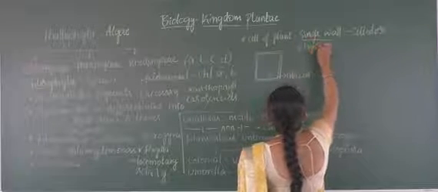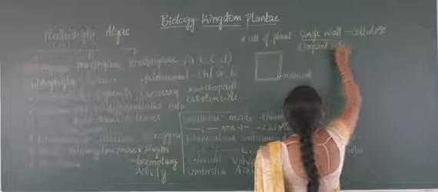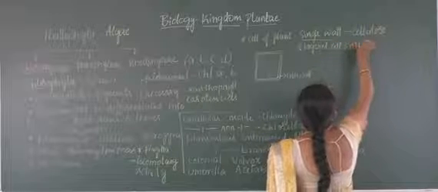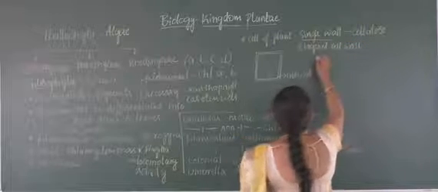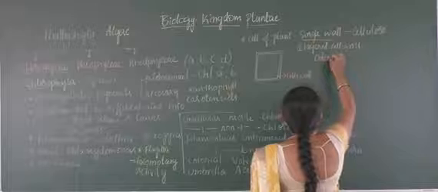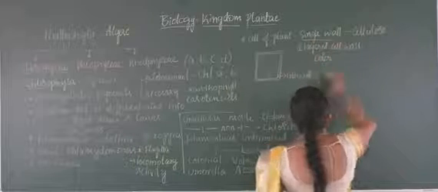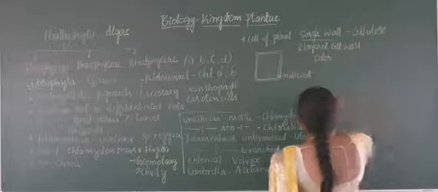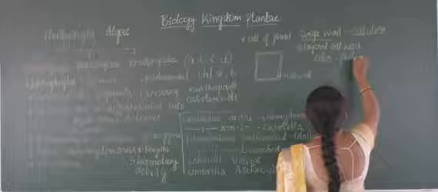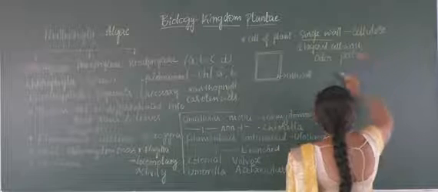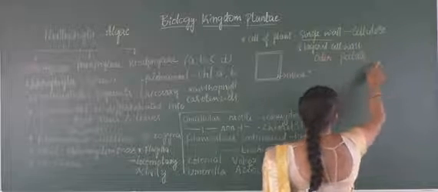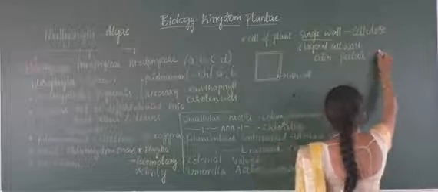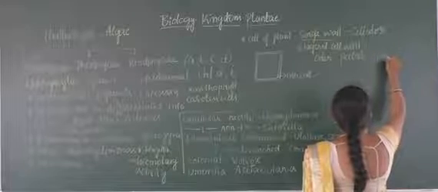Two layered cell wall. The outermost layer is formed with a chemical component called pectate, and sometimes only chitin will also be there.